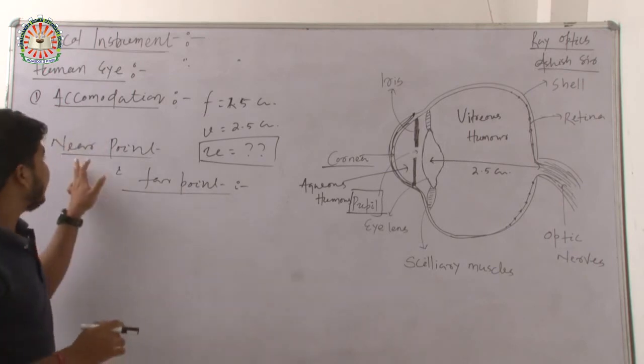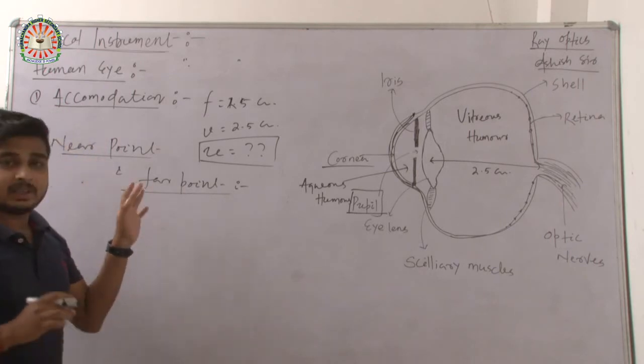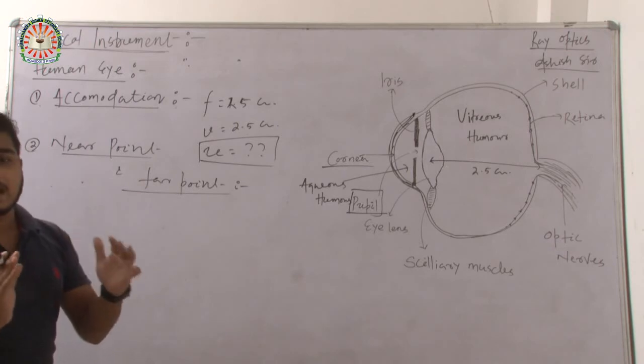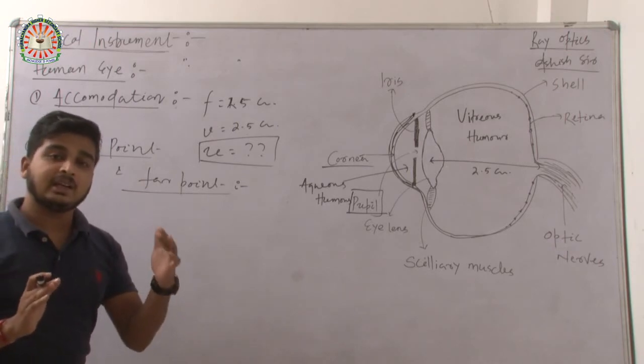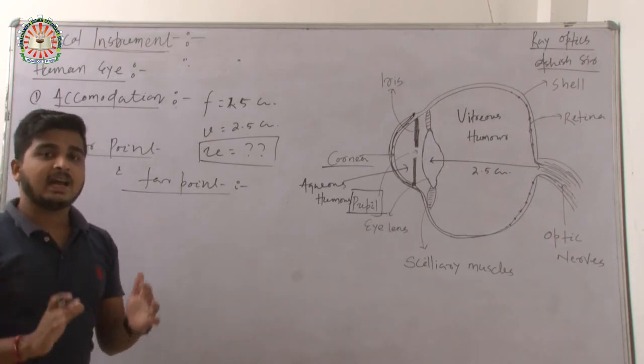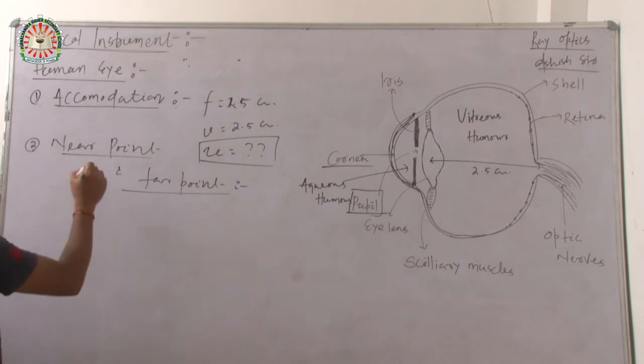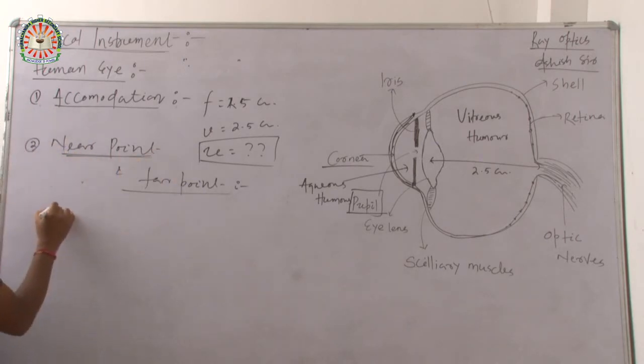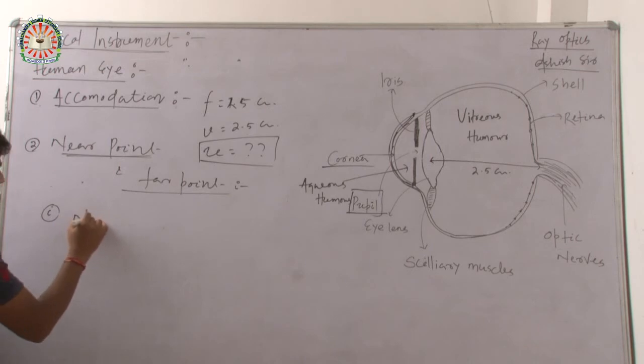The near point is the minimum distance at which we can see the object clearly.